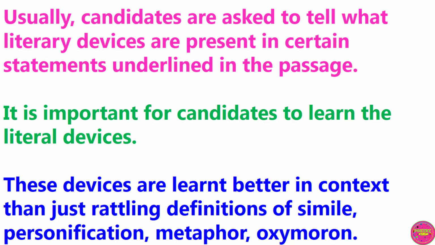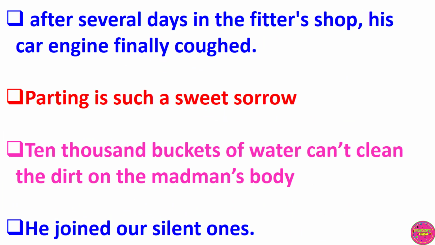Let's consider these examples. After several days in the fitter's shop, his car engine finally coughed. This is an example of personification, a car engine coughing, giving human attributes to a car engine. Example 2. Parting is such a sweet sorrow. This is an example of an oxymoron, the use of two contradictory words, sweet sorrow.